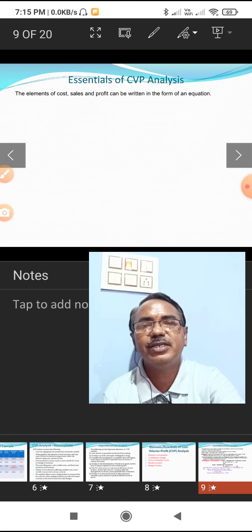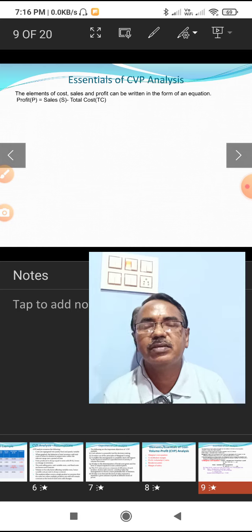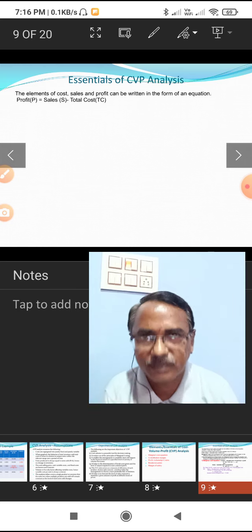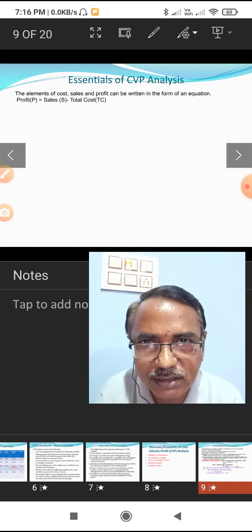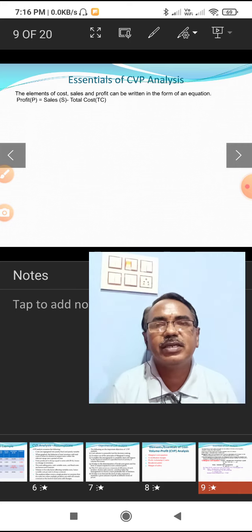Now, the essentials of CVP analysis: first, you examine the elements of cost. The sales and profit can be written in the form of an equation.